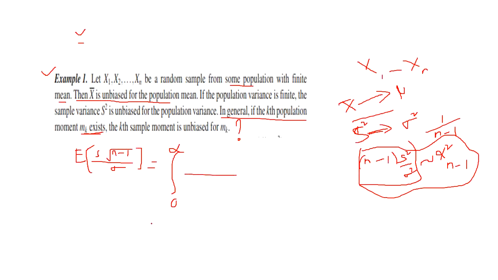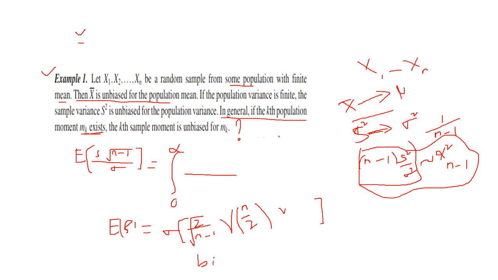Then finally you get the expected value of the sample standard deviation equal to sigma times root of 2 upon n minus 1 into gamma of n by 2 divided by gamma of n minus 1 by 2. Finally you get a biased estimator.